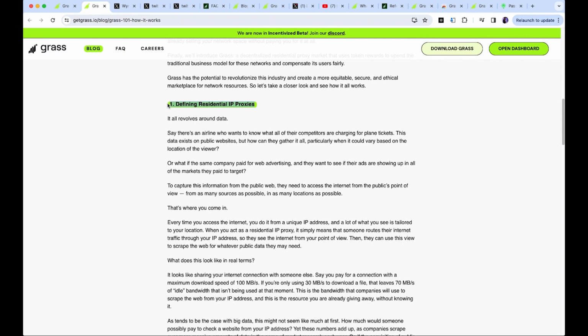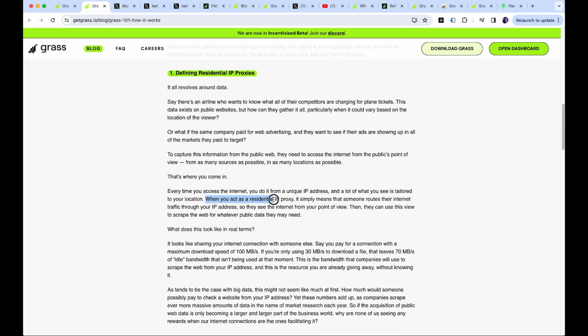Now, just quickly looking at the points that they've mentioned here, this first point of what differentiates this project is talking about residential IP proxies. And what that means is that when you act as a residential IP proxy, it means that someone routes their internet traffic through your IP address and they see the internet from your point of view. So they can use this view to scrape the web for whatever public data they need.